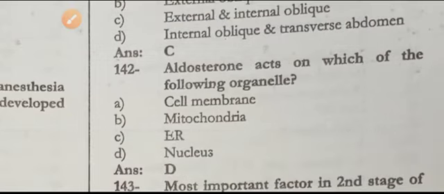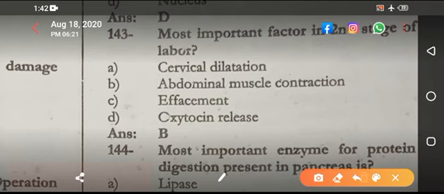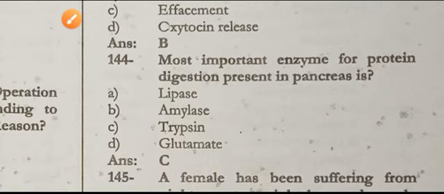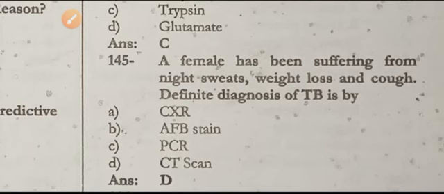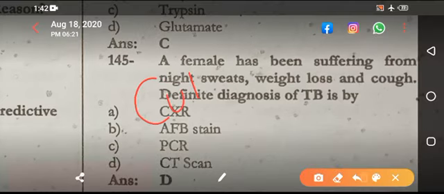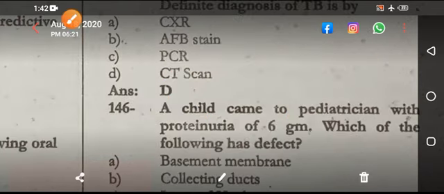Aldosterone acts on which of the following organelles? Nucleus. Most important factor in the second stage of labor: abdominal muscle contraction. But if the question says the second stage of labor is augmented by, then this is augmented by oxytocin mainly. Most important enzyme for protein digestion present in pancreas is trypsin. Female has been suffering from night sweats, weight loss, and cough. Definitive diagnosis of TB is culture. If that is not in the options, then GeneXpert. By GeneXpert, I mean PCR. So over here PCR. CT scan is not the right option.